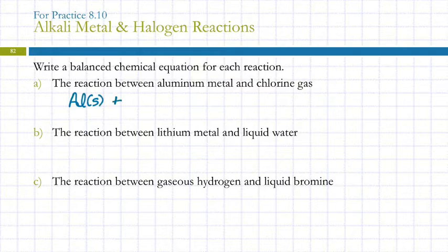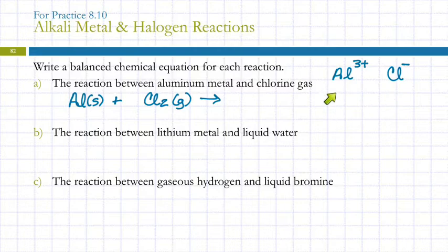What's the formula for chlorine? Cl2. It's one of the 7 diatomic elements. Cl2, that's a gas. And now we need to predict the product, the formula for the compound that forms between aluminum and chlorine. We learned how to do this in chapter 3. What kind of an ion does aluminum make? 3+. So Al3+. And what kind of an ion does chlorine make? -1, right? So we're going to need 3 of the chlorides to balance the charge on the aluminum. So it's going to be